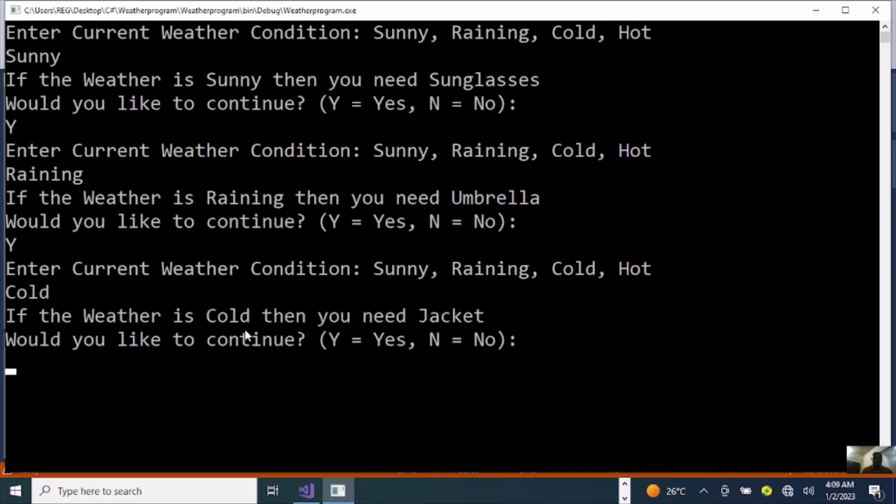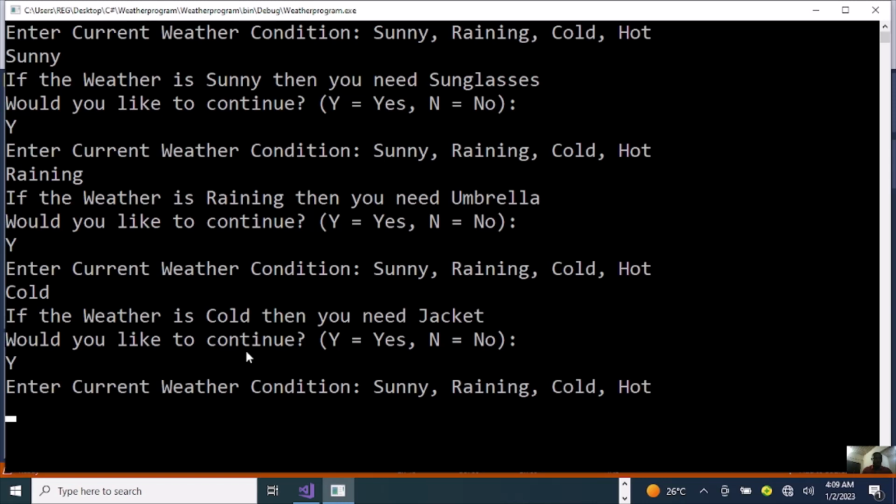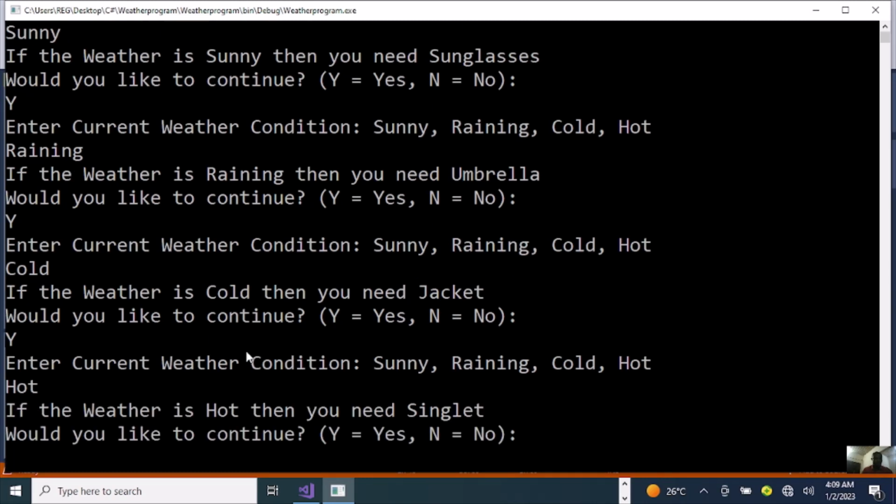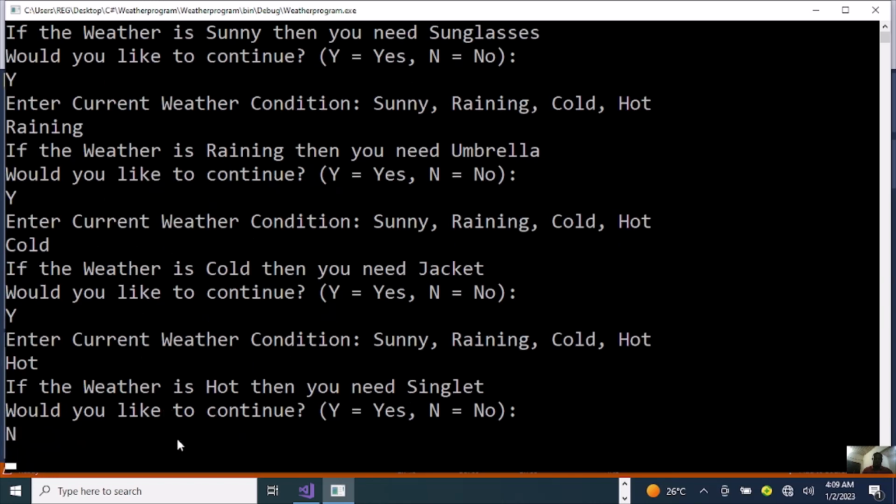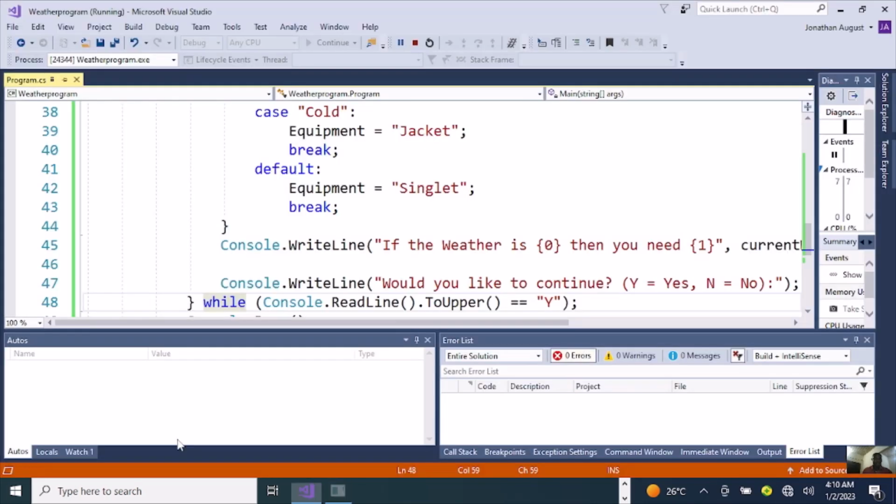Then cold. If the weather is cold, then you need jacket. Would you like to continue? Yes. Enter current weather condition. Hot. If the weather is hot, then you need singlet. Would you like to continue? No. So you can hear now there's a sound that beeps. Then you can press any key to exit.